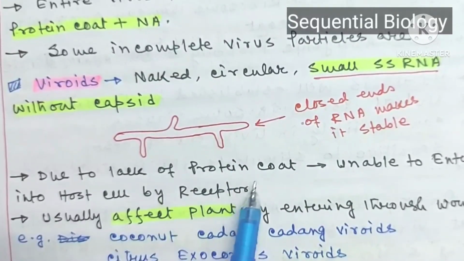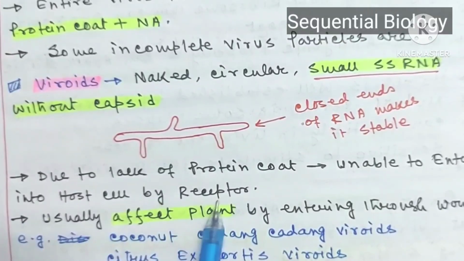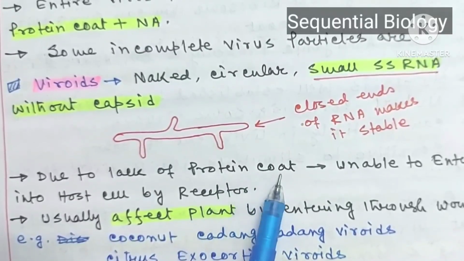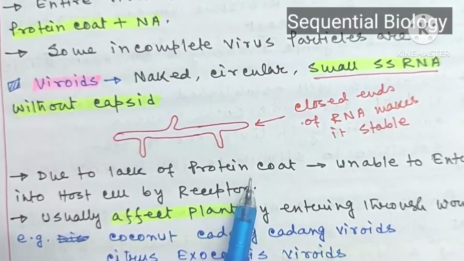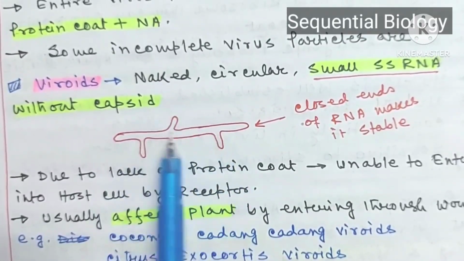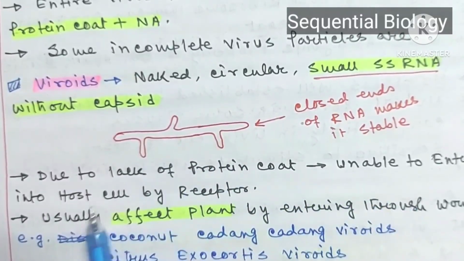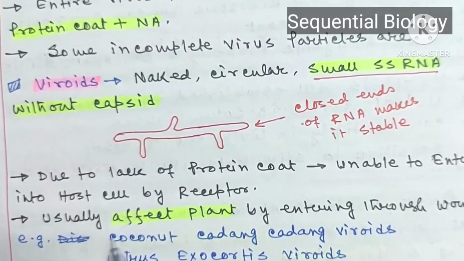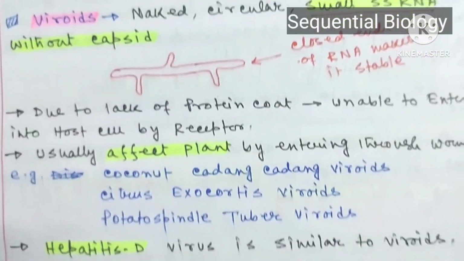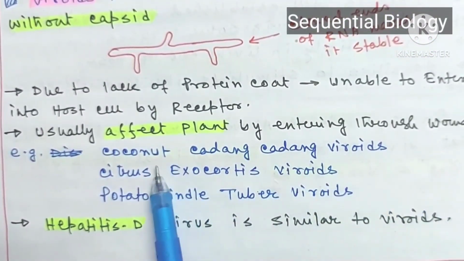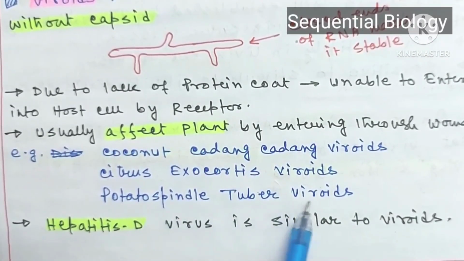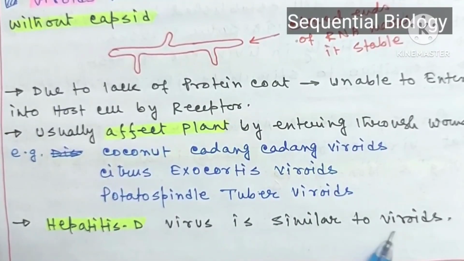Due to the lack of a protein coat, they are unable to enter the host cell by receptor. Usually a virus's protein coat binds with the receptor of the host cell, and a specific virus attacks the host cell with the help of the host cell receptor. But viroids have no protein coat, so they are unable to enter the host cell by receptor, and usually they affect plants by entering through wounds. Some viroids causing plant diseases are coconut cadang-cadang viroid, citrus exocortis viroid, and potato spindle tuber viroid. Hepatitis D virus is similar to viroids.